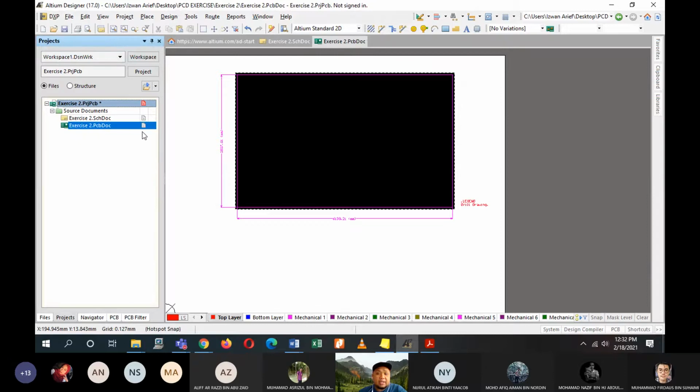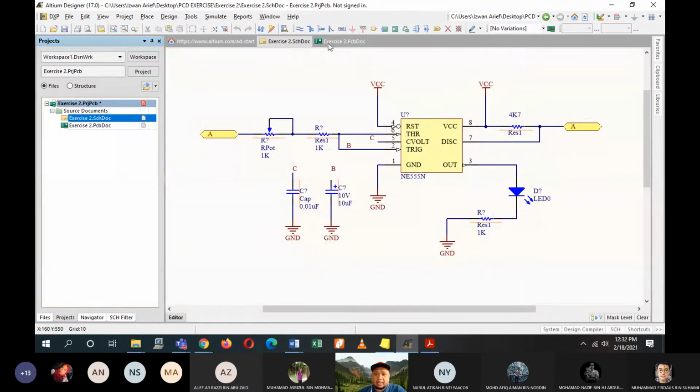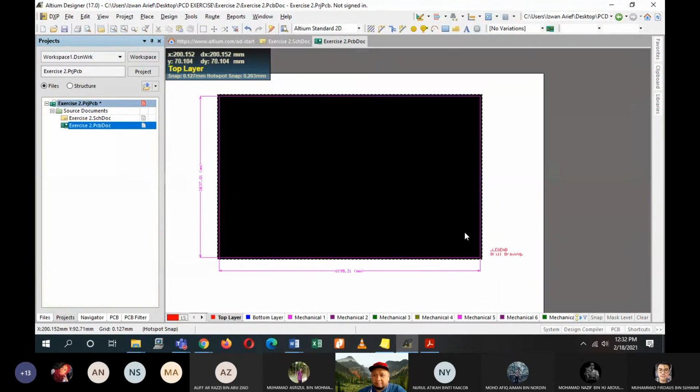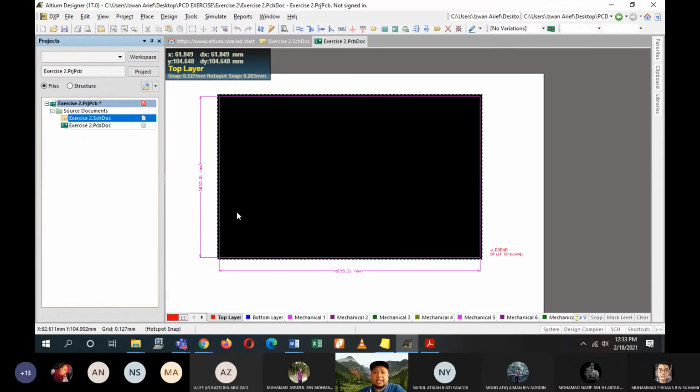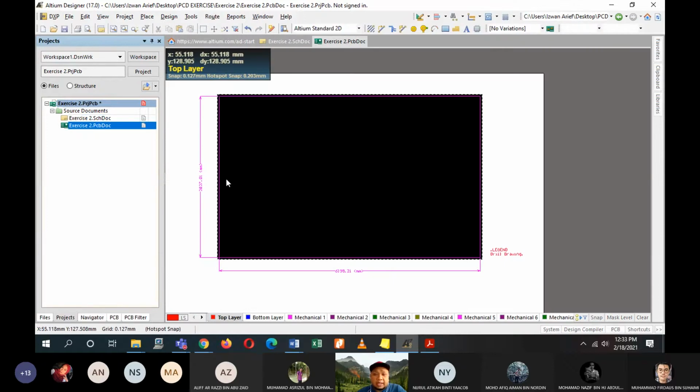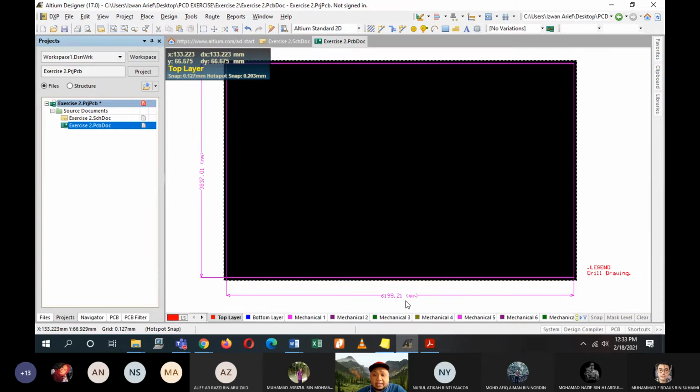Okay, so make sure that it is not red anymore. Now you have exercise 2 schematic and exercise 2 PCB. This is your PCB, this is your schematic. Don't worry if your PCB is blank because you haven't done anything yet. We just set up the PCB surfaces so that we are able to convert our schematic to become this part here.